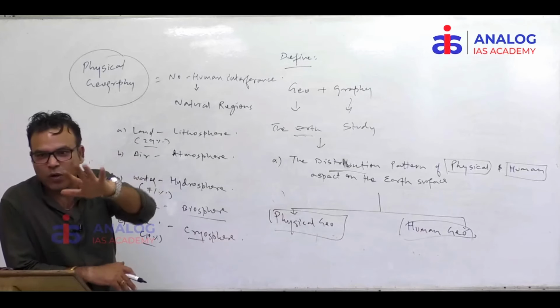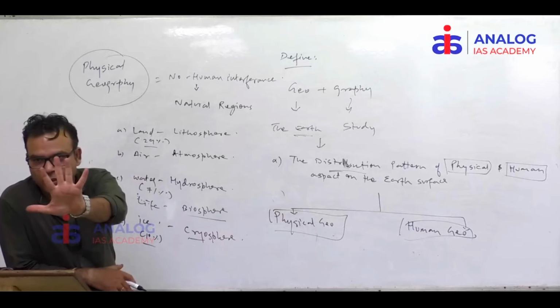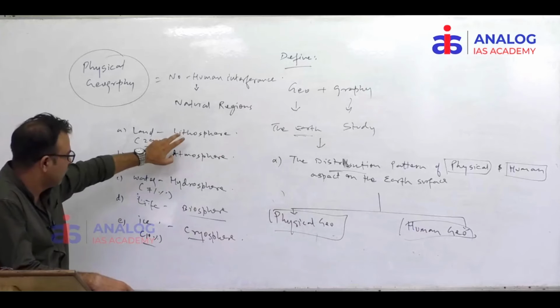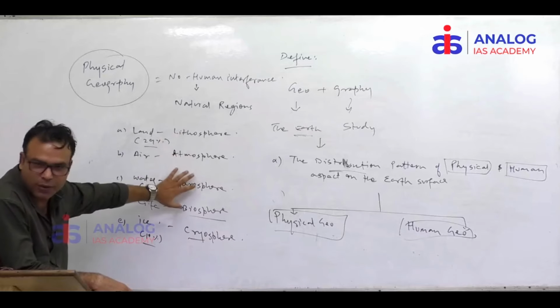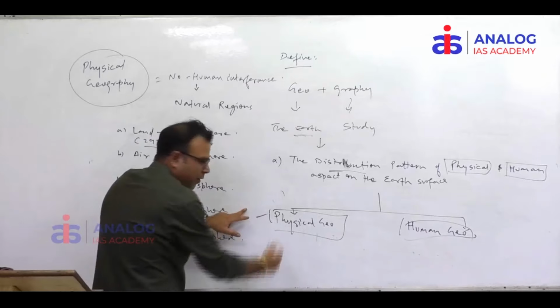That means Earth is physically divided into how many spheres? 5 spheres. Lithosphere, atmosphere, hydrosphere, biosphere, and cryosphere. 5 parts. And these are all which geography?